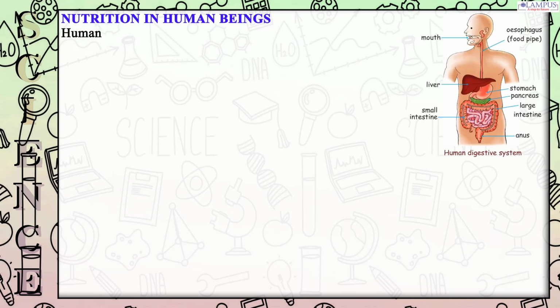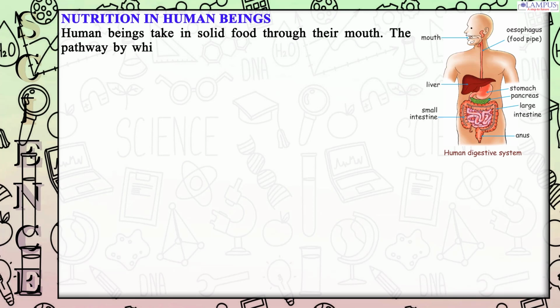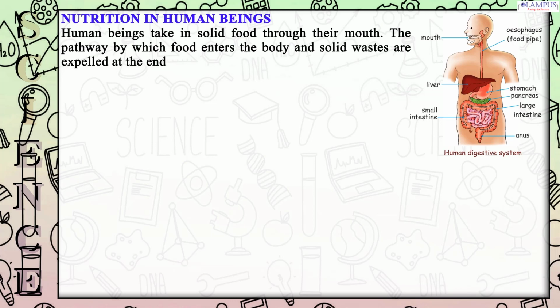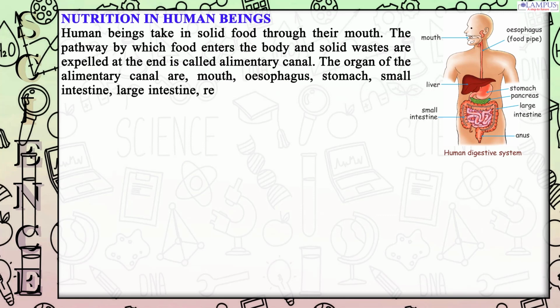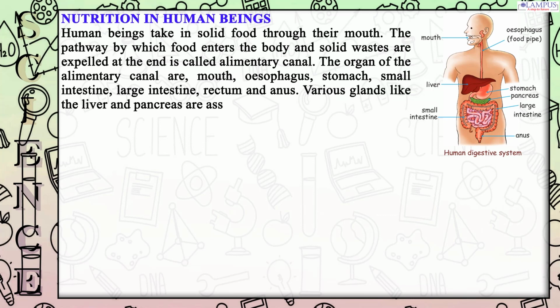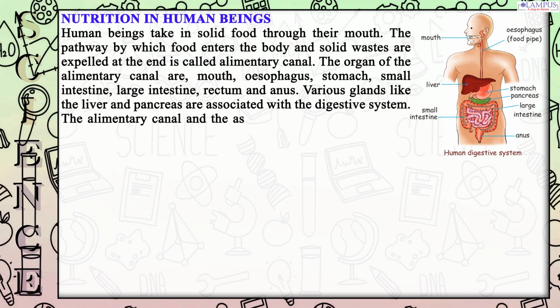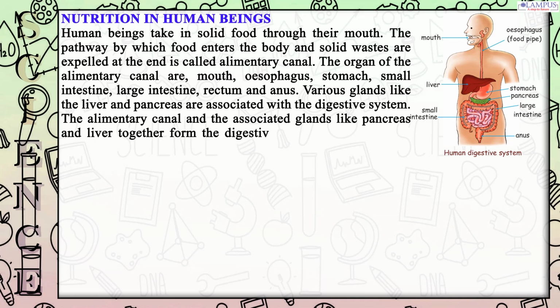Nutrition in human beings. Human beings take in solid food through their mouth. The pathway by which food enters the body and solid wastes are expelled at the end is called the alimentary canal. The organs of the alimentary canal are mouth, esophagus, stomach, small intestine, large intestine, rectum and anus. Various glands like the liver and pancreas are associated with the digestive system. The alimentary canal and the associated glands like pancreas and liver together form the digestive system.